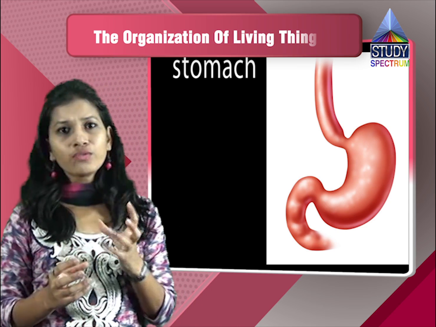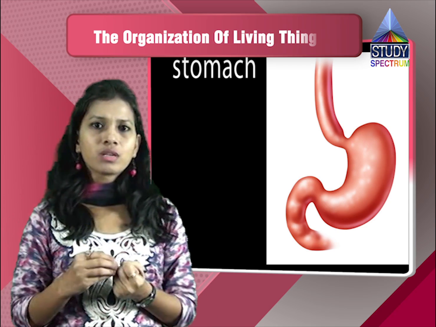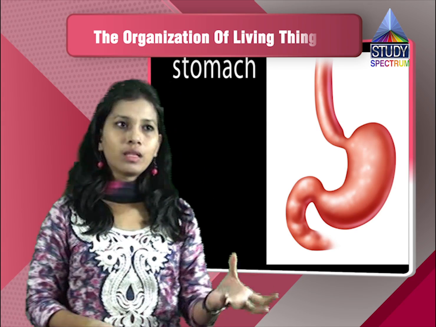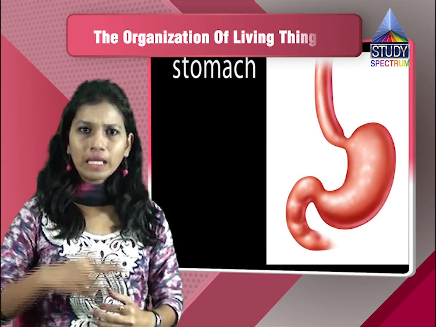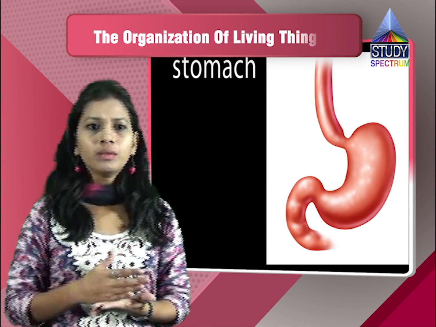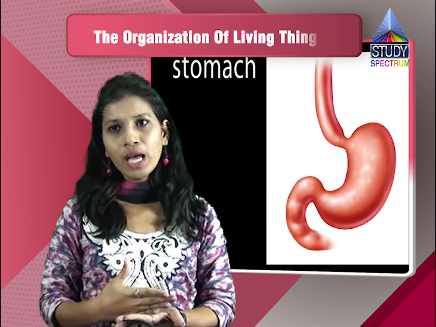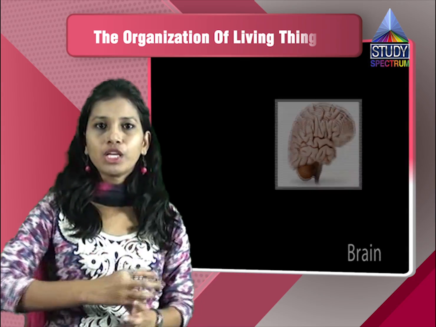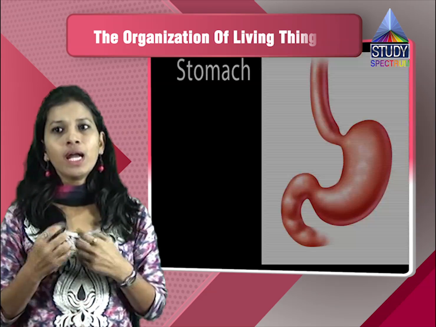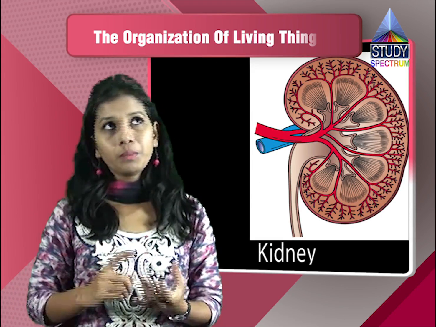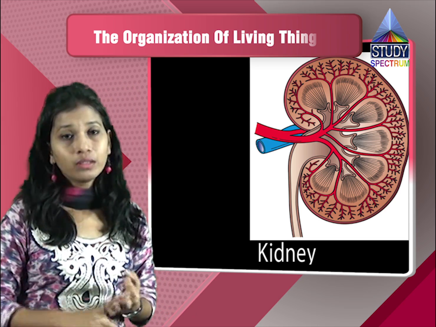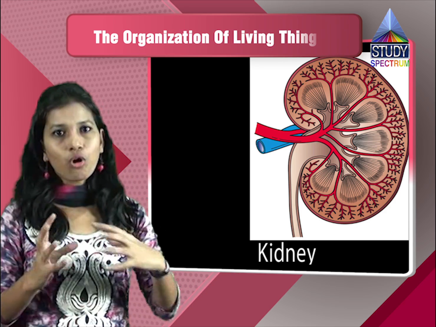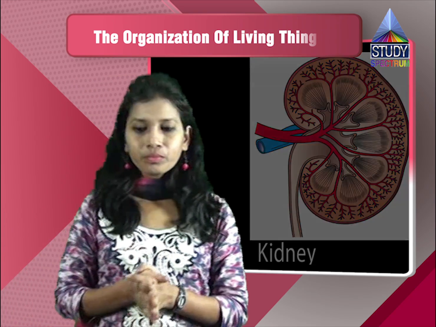The bolus which is formed will come to the stomach, and the enzymes produced inside the stomach, along with the juices given by the liver and the pancreas, together help in the breakdown of the food. That food, the chyme which is formed, ultimately comes to the intestine, where the absorption of the food takes place. So the organs like the brain, the stomach, the liver, the kidney are all made by different tissues. Together, all the tissues form the organs.